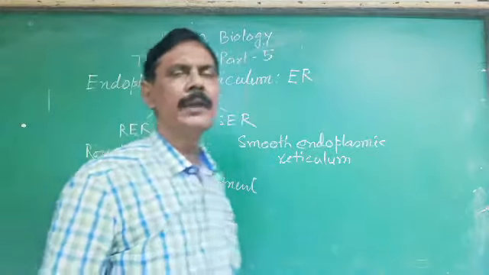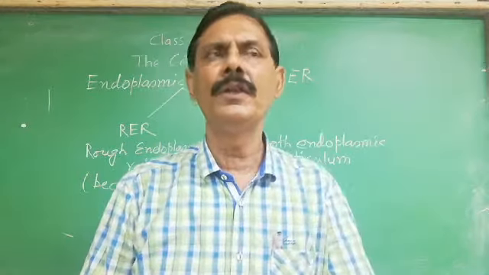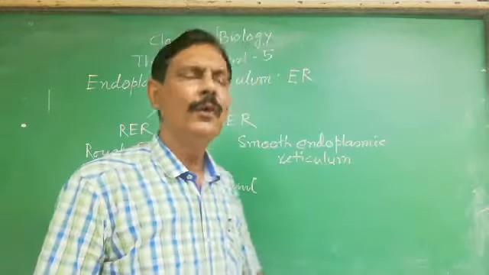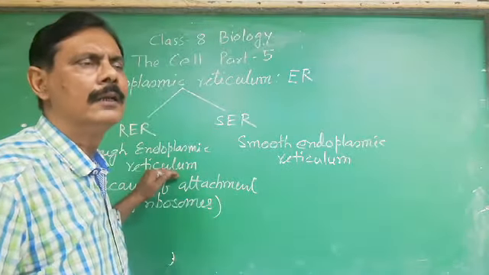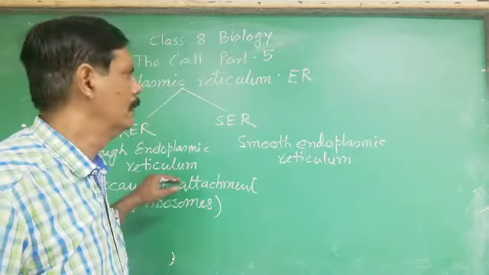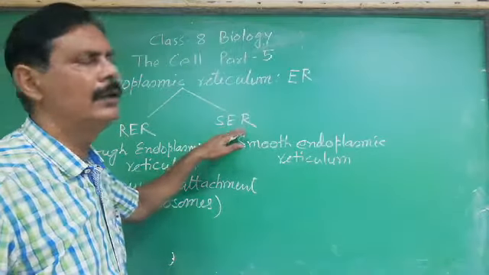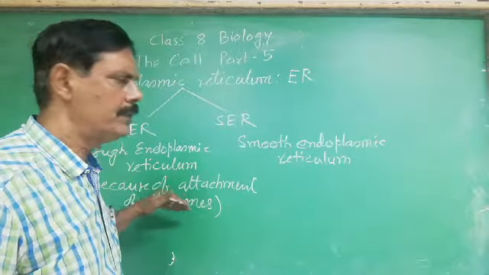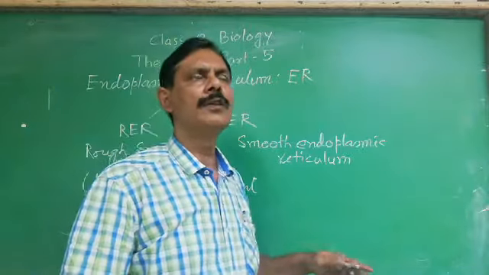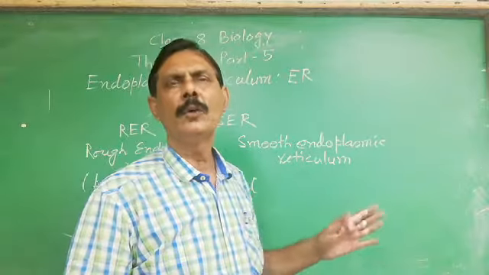Obviously, ribosomes, as I told you, are the site of protein synthesis, and these proteins formed are passed to these tubules, because the ER is a tube-like structure where this is passed in the tubes, and through the tubes this is transported to the different parts of the cell.